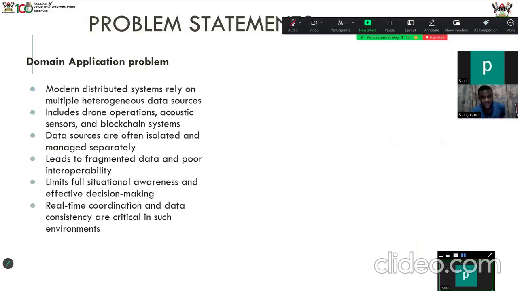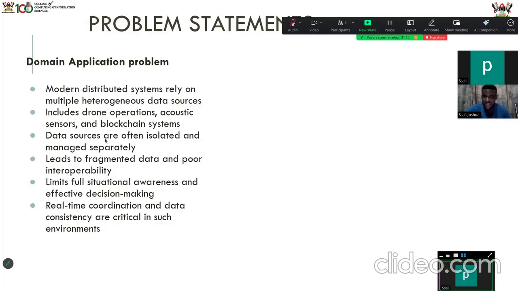Our domain application of this one, modern distributed systems rely on multiple heterogeneous data sources. Heterogeneous data sources is data that has been collected from different places. You can have swarm data from Ukraine. You might have swarm data from Russia. You might have some from the US. You might have some from here in Africa. But then when you get it to the central location, that's the warehouse, you just mix it up. Okay. Now that contaminates the data.